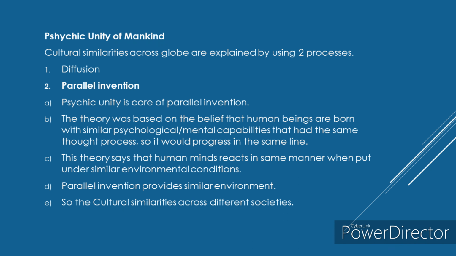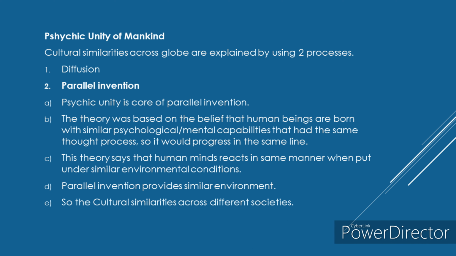The cultural similarities across the globe are explained by using two processes. One is diffusion and another one is parallel invention. Diffusion is a topic that we will study at a later point. Parallel invention is a topic that we will study here. Psychic unity of mankind and parallel invention: these two we need to study combinedly. Then only we will get the exact knowledge of what it is.